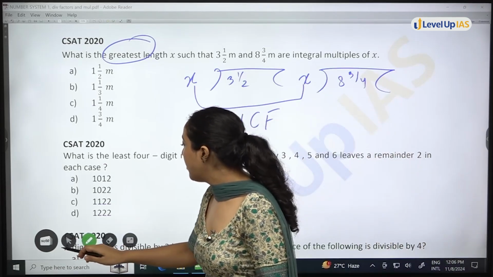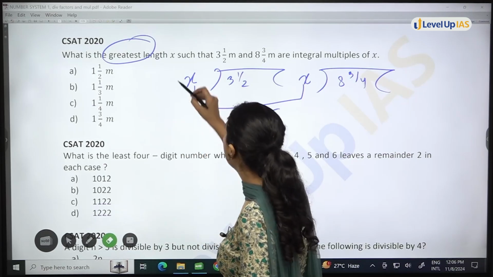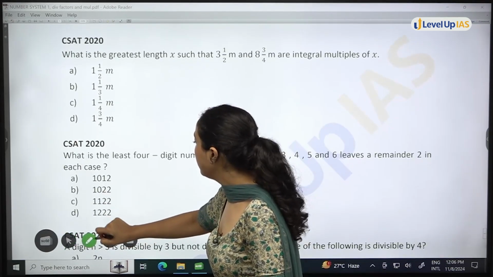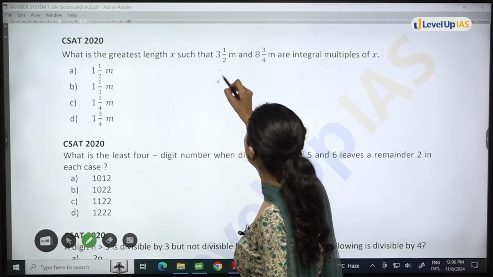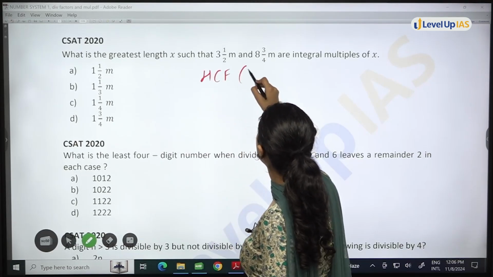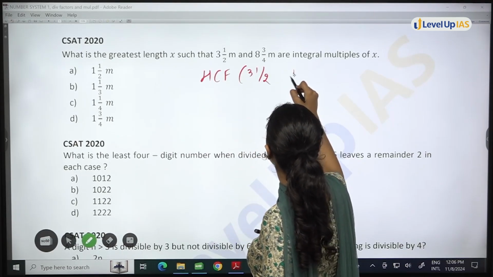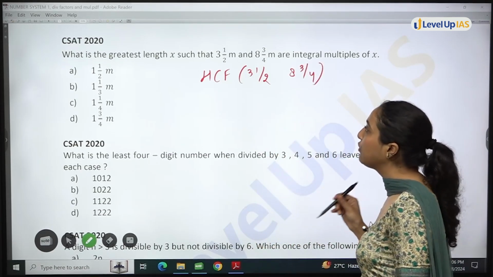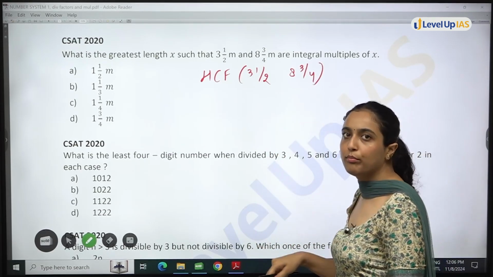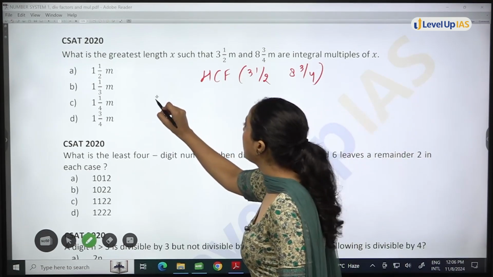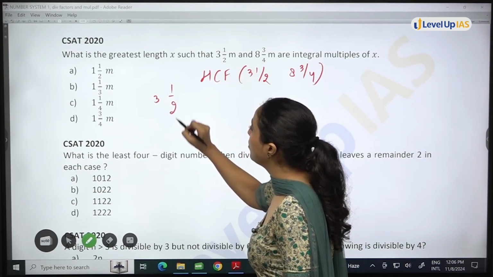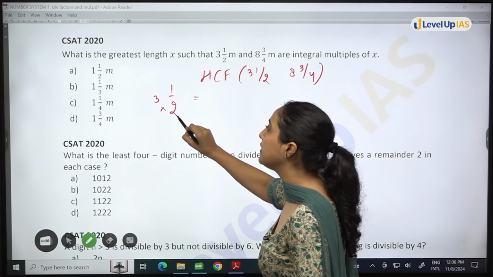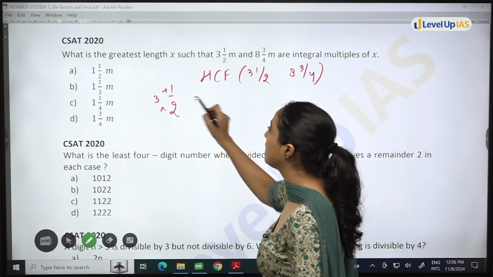Simply, your examiner is asking you to find the HCF of 3 1/2 and 8 3/4. Now, how to find this? Firstly, you have to convert these fractions into improper fractions. Okay, 3 1/2. How to convert this? 3 multiply 2, 6, plus 1, 7.